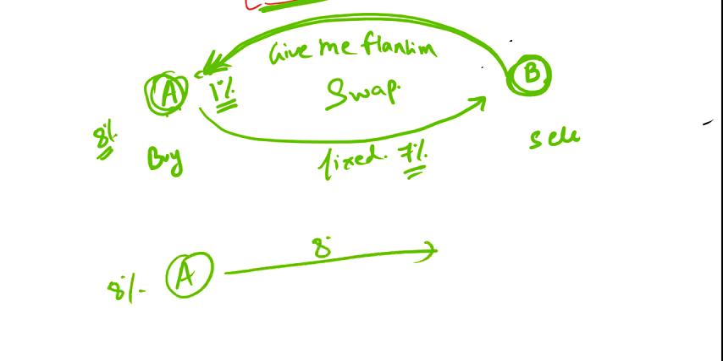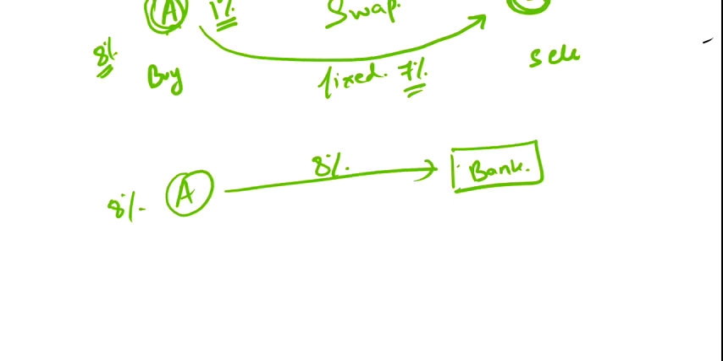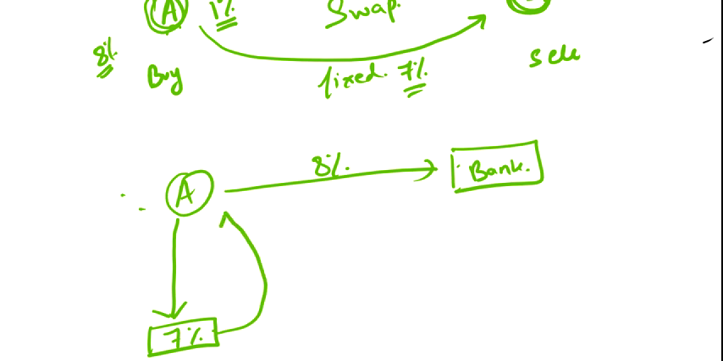Means what? He is giving 8% to the bank. Okay, he is giving 8% to the bank. Now he is also giving 7% to that person, but that person is again giving him 8%.